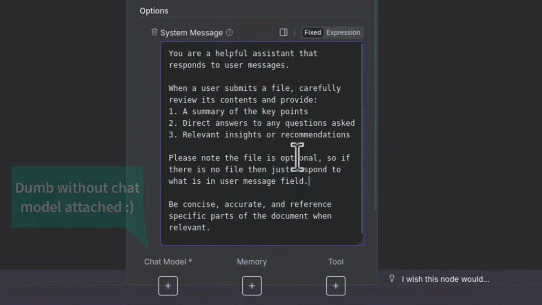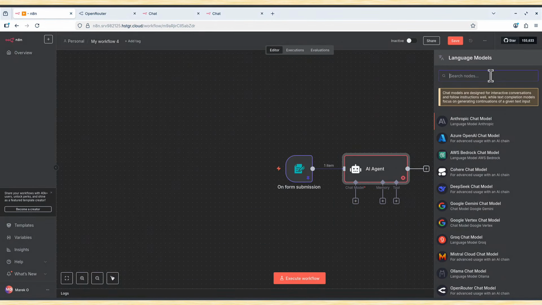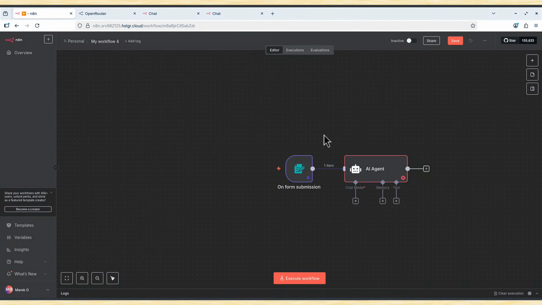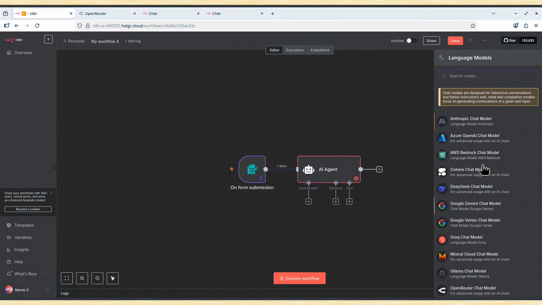Our AI agent is dumb if it doesn't have any chat model attached, like a large language model, yes? We click this little plus, or you can choose it here, but if you are here on this page, you can also click just here this little plus next to chat model. It takes you to the same choice of models.